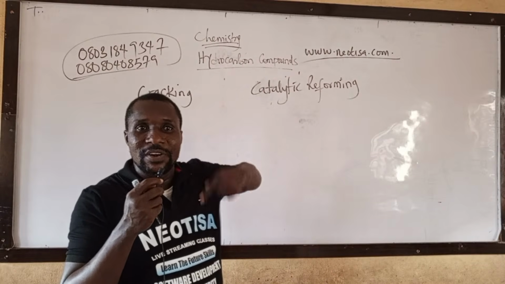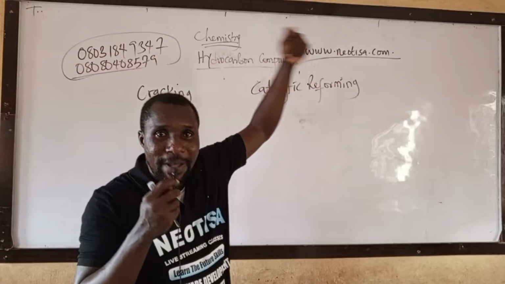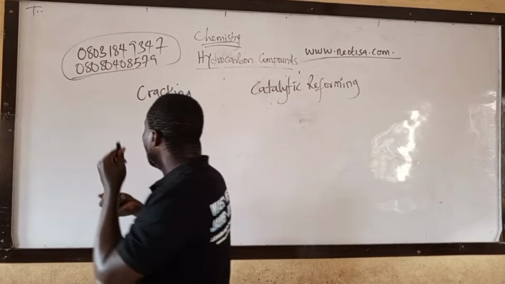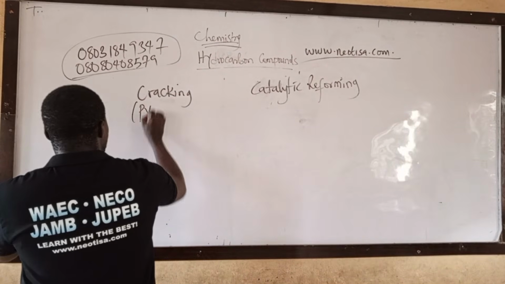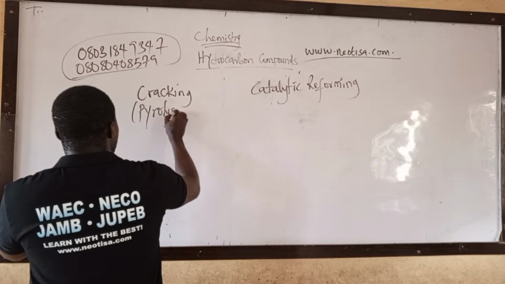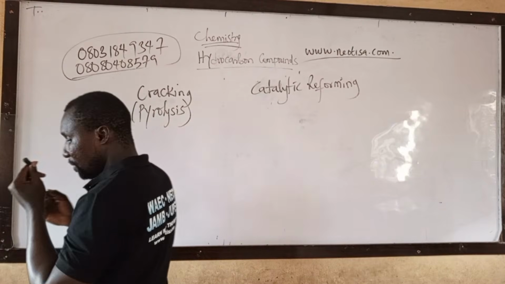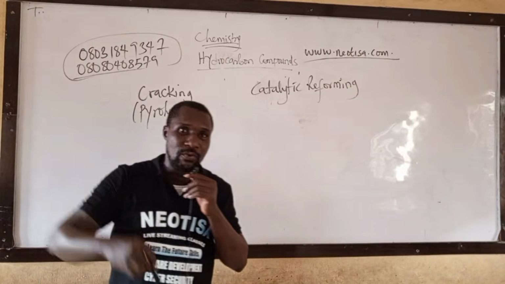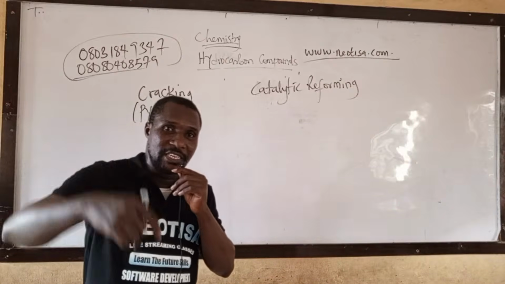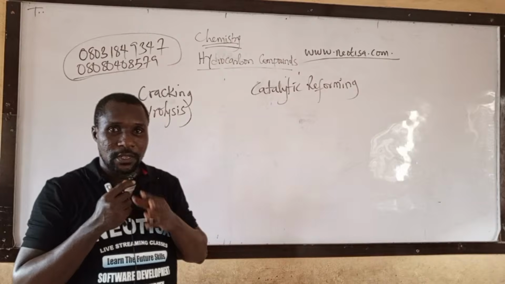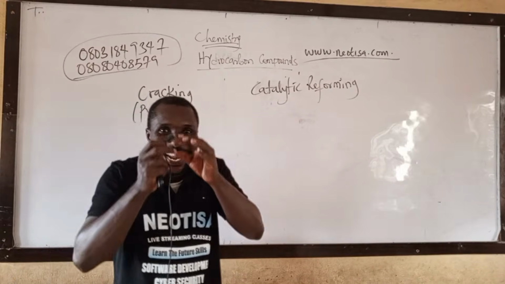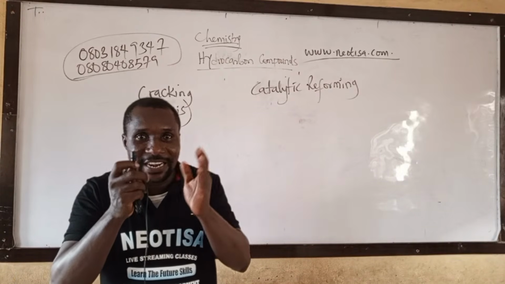That means I can say another name for cracking is what? Pyrolysis. Write that. Another name for cracking is pyrolysis. That means cracking is a type of pyrolysis. What is cracking? When something cracks, it will be split.